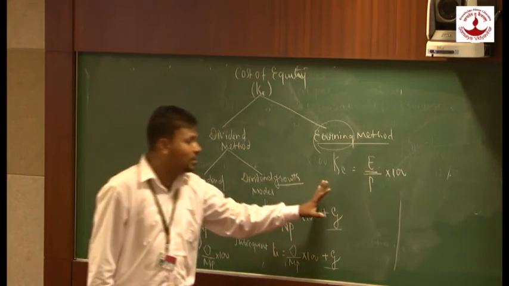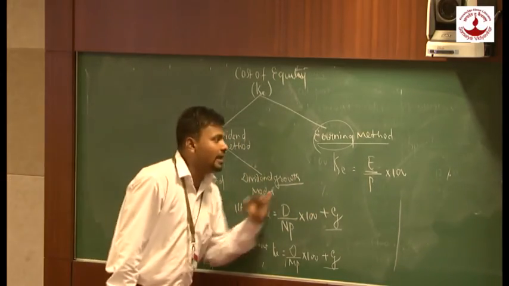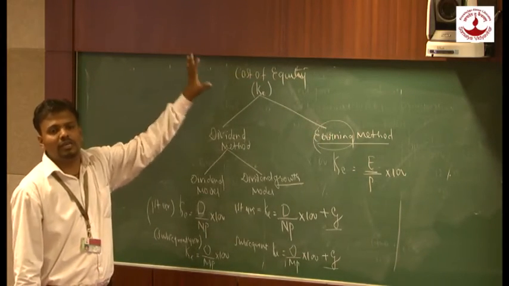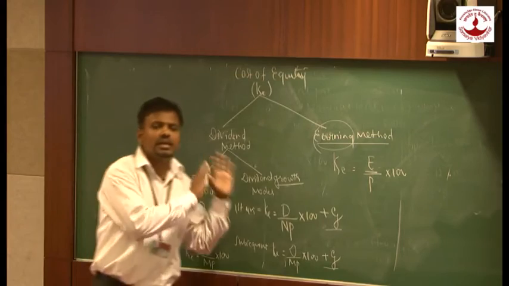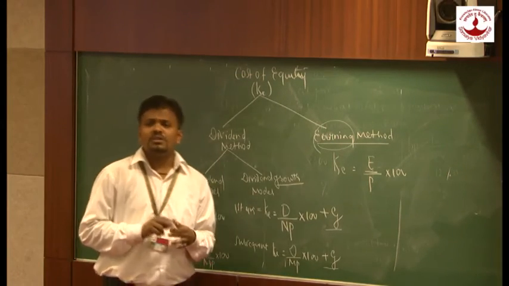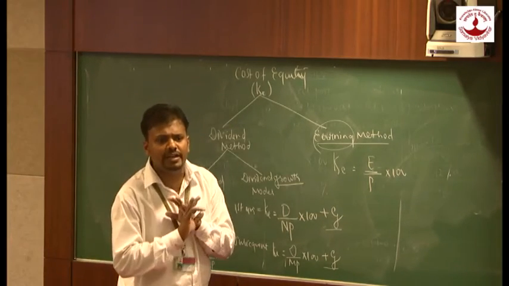So this is the formula we are going to use in case of the dividend model, dividend growth model and earning model, whenever we are going to calculate the cost of equity. Now let's revise the formula again, then we will come to the example. Suppose in the problem they have given only dividend. They have not specified growth.